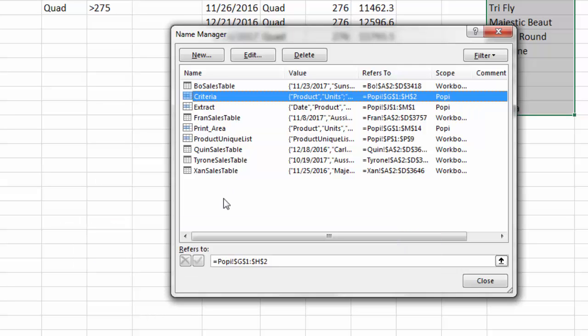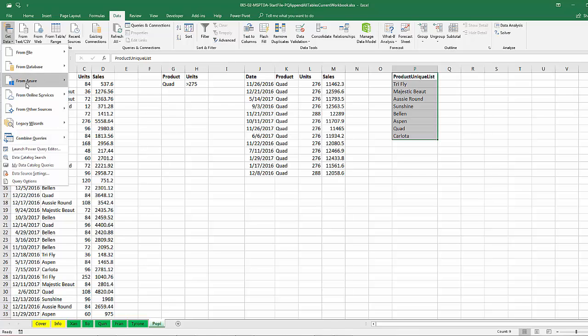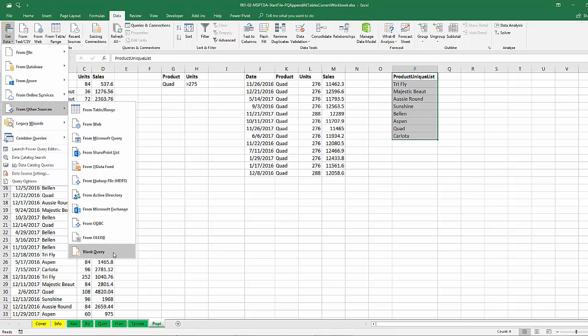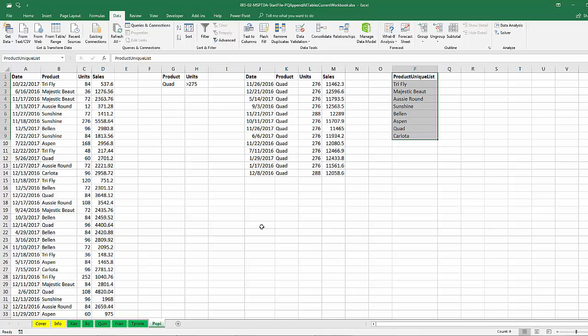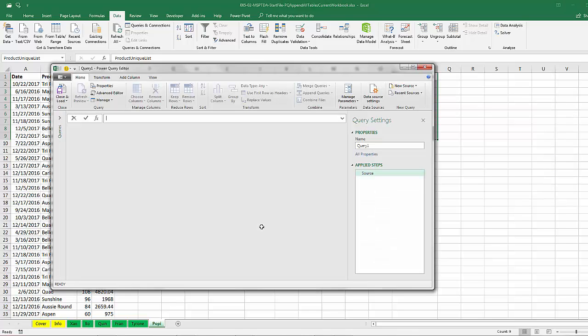So we're going to have to get a little tricky if we want to filter out everything and just import tables. All right, so we're going to go to Data, Get Data, from other sources down to blank query, or we can use the keyboard Alt-A-P-N-O-Q. Yes, that's the craziest, longest keyboard shortcut I know. And actually, it recently changed in newer versions of Excel. But if you do blank queries a lot, that's a lot faster than click, click, click, clicking.